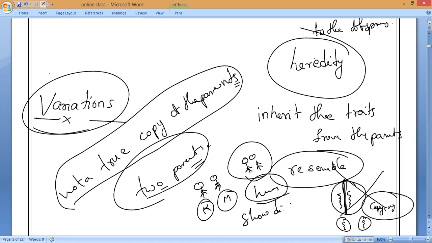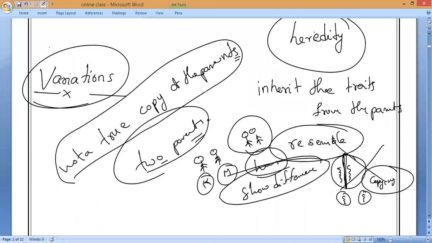Definitely, if you observe closely, we can notice some differences. So the difference in characters among the individuals, none of two are having the same, even the twins also, definitely minute unnoticeable changes we can see when we observe them very closely.